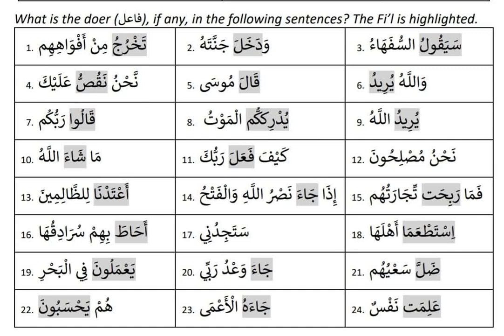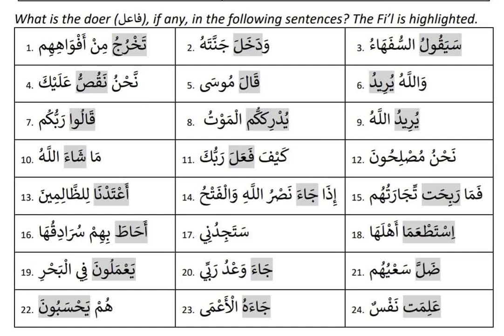Number 21 is dalla sayyuhum. So dalla is huwa dalla. Sayyuhum, remove the hum, so sayyu is rafa. So who's doing the dalla act is sayyu. Number 22 is yakhsabuna, starting with ya, ending with una. This is hum. Hum cannot have an outside rafa, and anyway there is no word after it. So who's doing the act is hum.